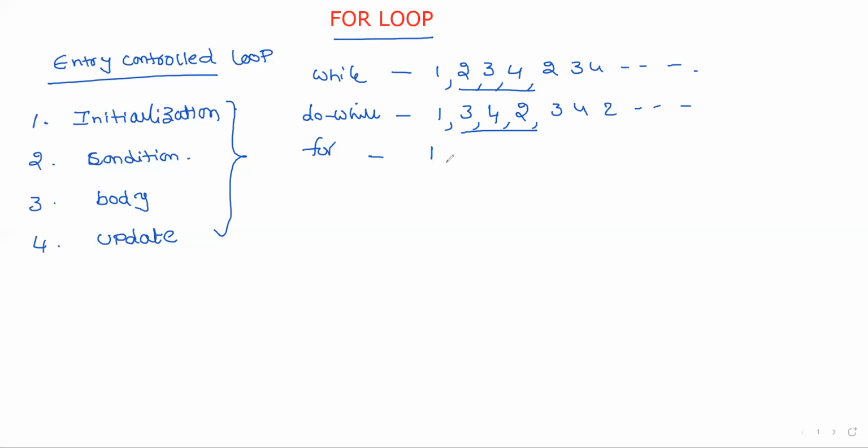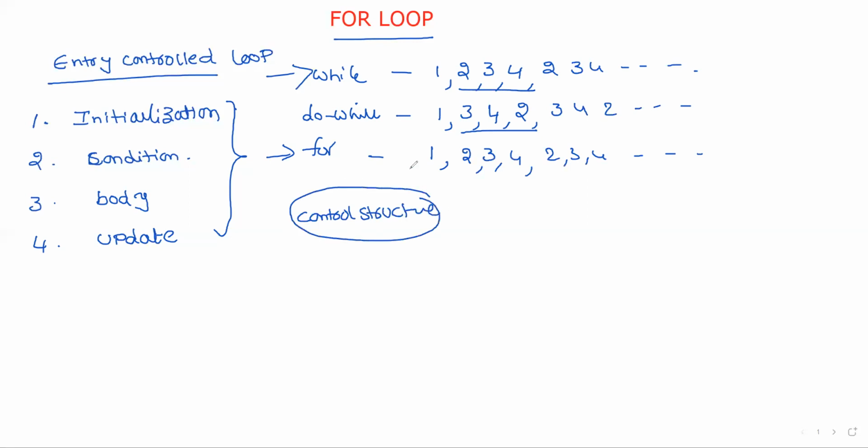In for loop, first initialization, and then condition, body, update, and so on. Then what is the difference between while and for? Both are executed in the same sequence. Logically both are right, but the main difference is in the form of control structure. That is, for loop has a more compact structure compared to while loop. The syntax is: for, and within the parentheses we are performing all the tasks.